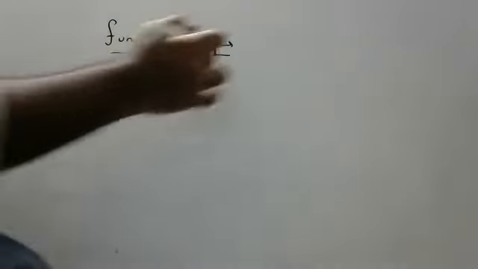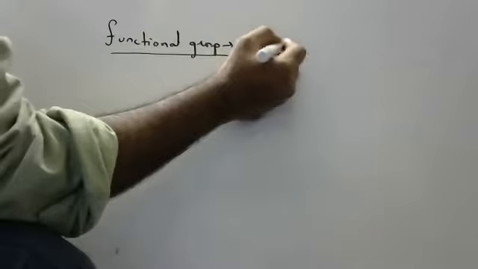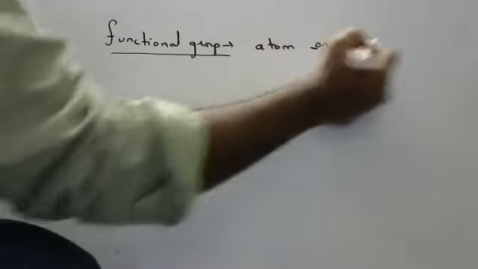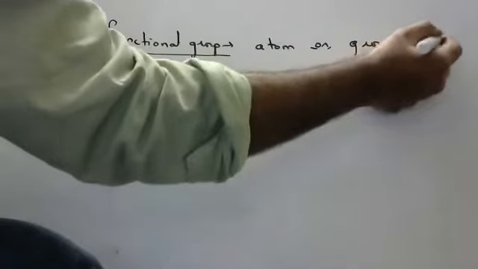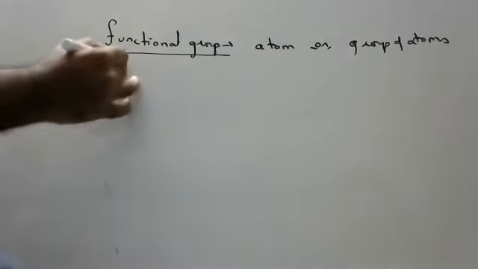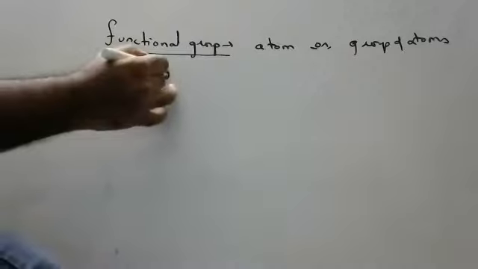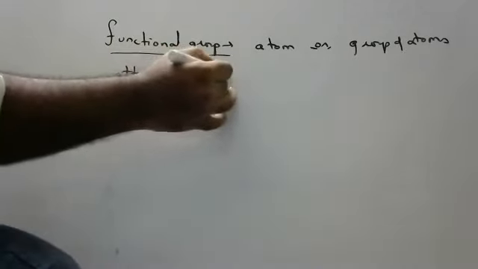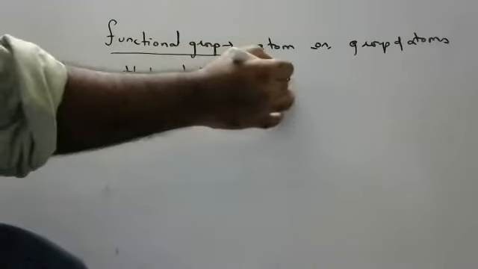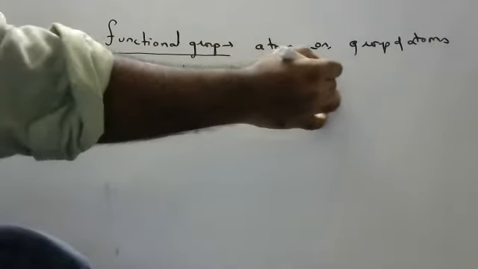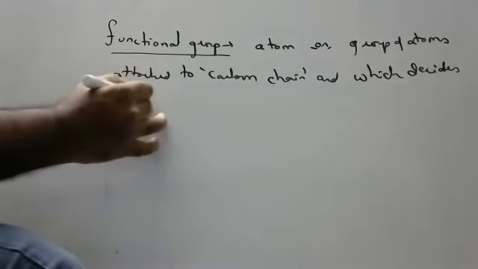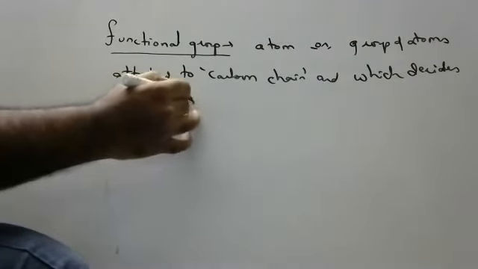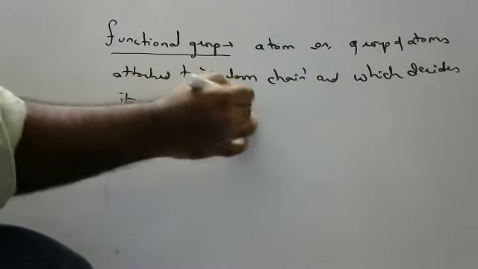Functional group means, children, an atom or group of atoms attached to the carbon chain, and which decides its properties. That is called a functional group.